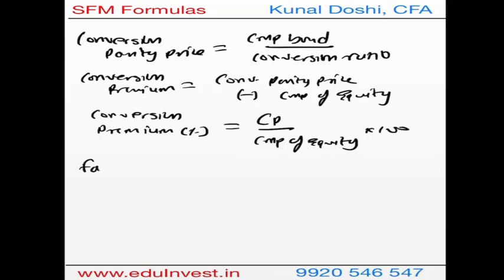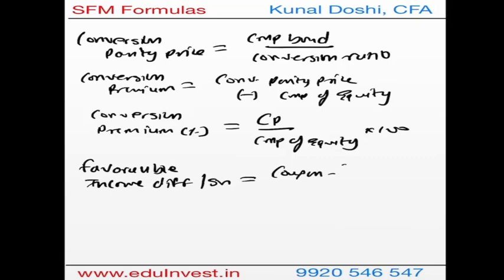Now there are new formulas, that is favorable income difference per share. This is nothing but the coupon on the bond minus the dividend on the stocks multiplied by the exchange ratio, divided by the exchange ratio, because for every bond you may get multiple numbers of stock.